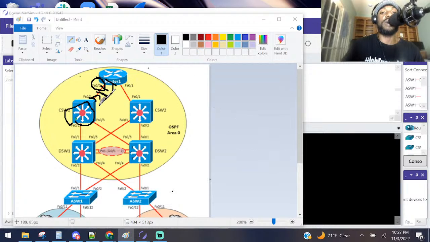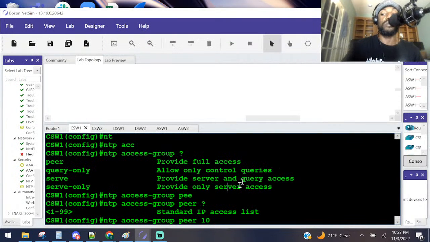It locks it down so nobody else can tell us what the time is. If you're a hacker over here and you try to get into our network with your ugly little laptop, you connect to it and perform some man-in-the-middle attack and say, hey, look, the time is 3:30. Guess what? We have an access control list that says no, that's not true. Press enter.